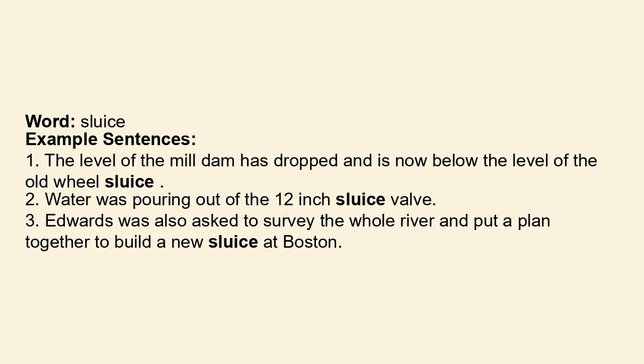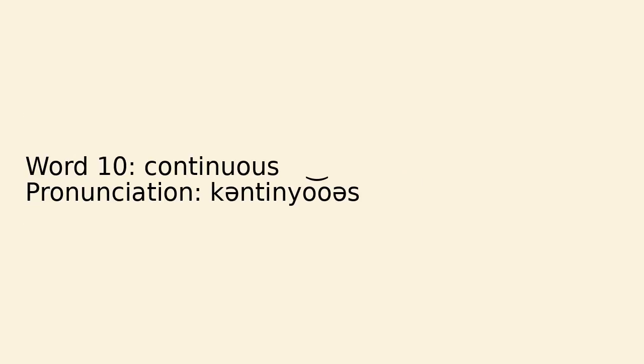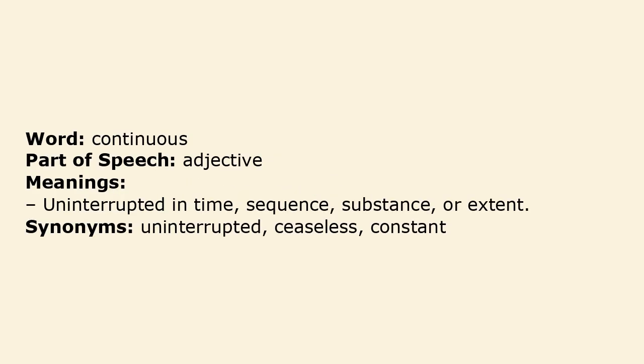Example sentences: the level of the mill dam has dropped and is now below the level of the old wheel sluice. Water was pouring out of the 12-inch sluice valve. Edwards was also asked to survey the whole river and put a plan together to build a new sluice at Boston.